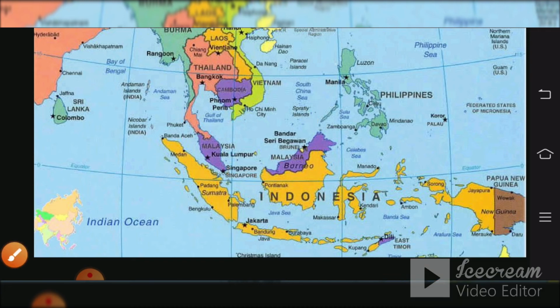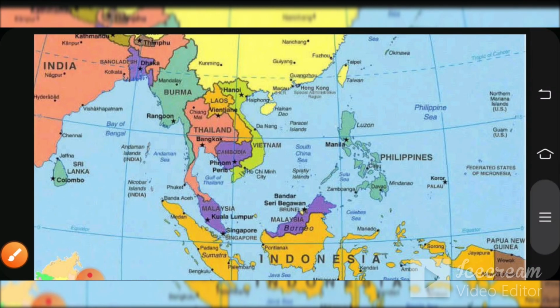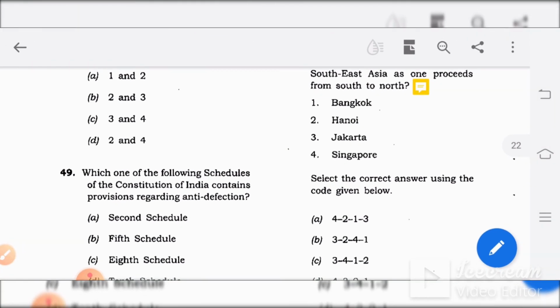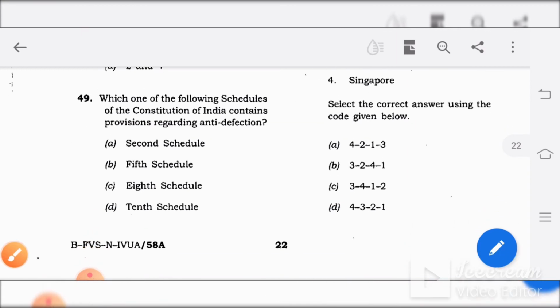We have Hanoi over here. So it is Jakarta, Singapore, Bangkok, and then Hanoi. So let's see. Jakarta 3, Singapore 4, Bangkok 1, Hanoi 2. So the answer would be C.